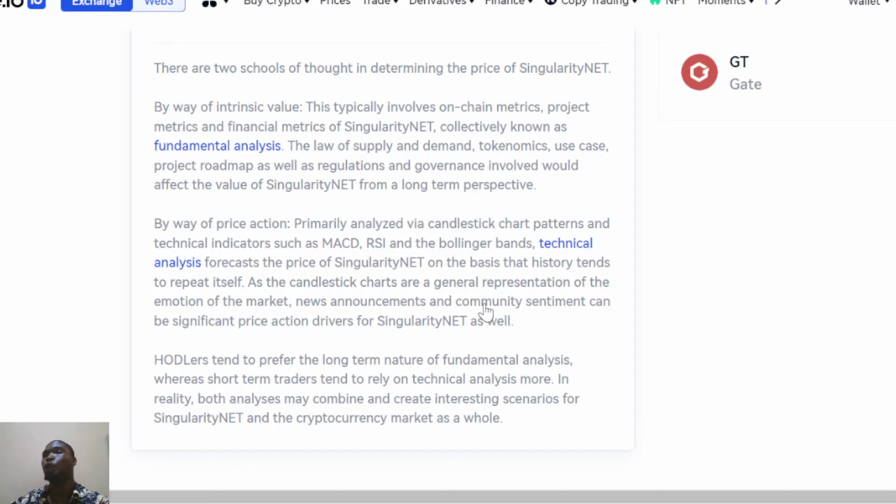That is why I said, and also the use cases. When talking about use cases, what is the use case of this project? What is the prediction price? What have they done? I tell people that before you go to any project, always analyze the project. Does it have a use case? Is it solving a problem? Where are they getting the supply in circulation? Where is it coming from? Who are the owners of this project? Who are the people that came together and brought about this project?